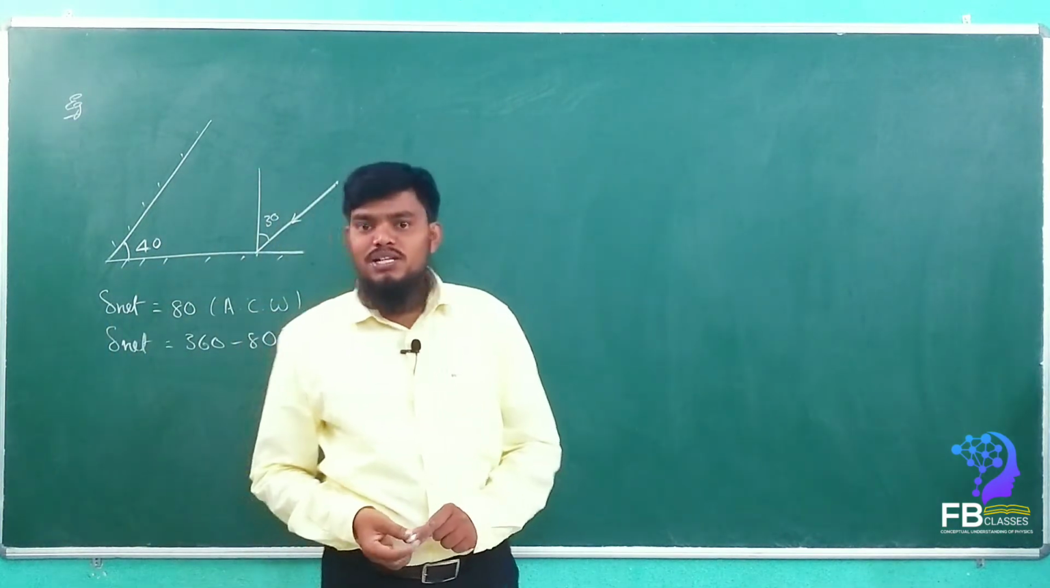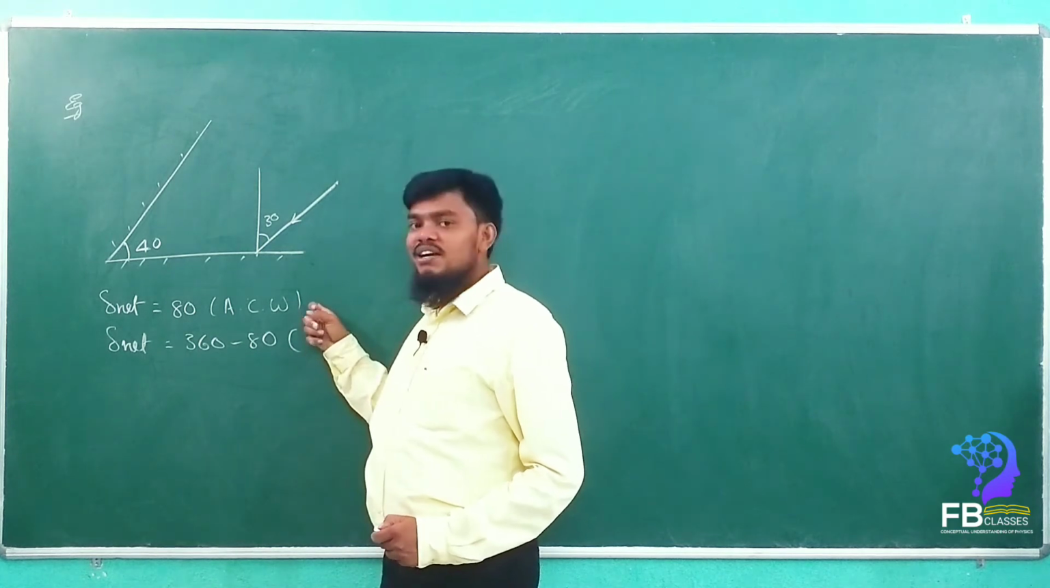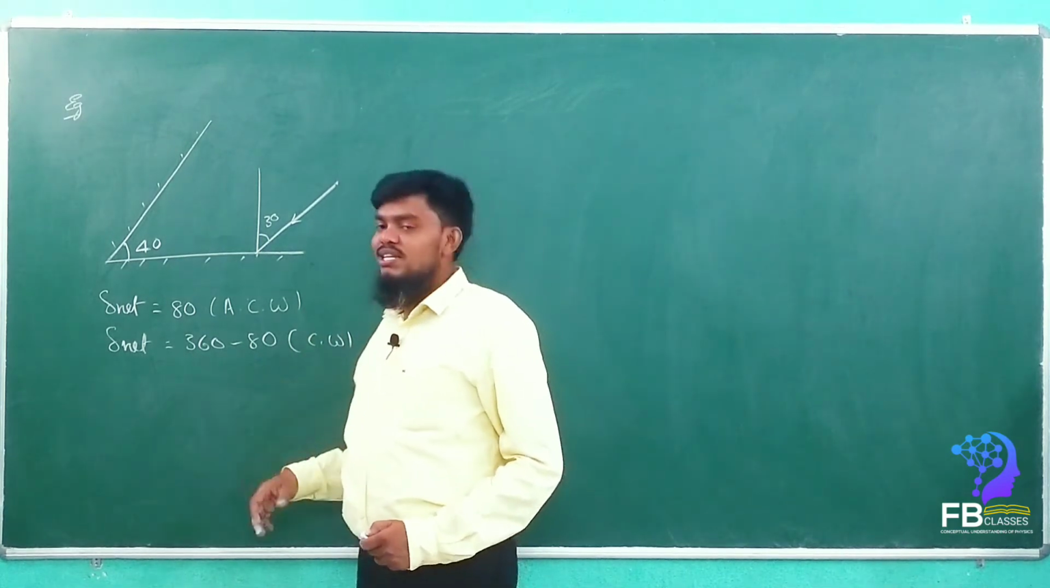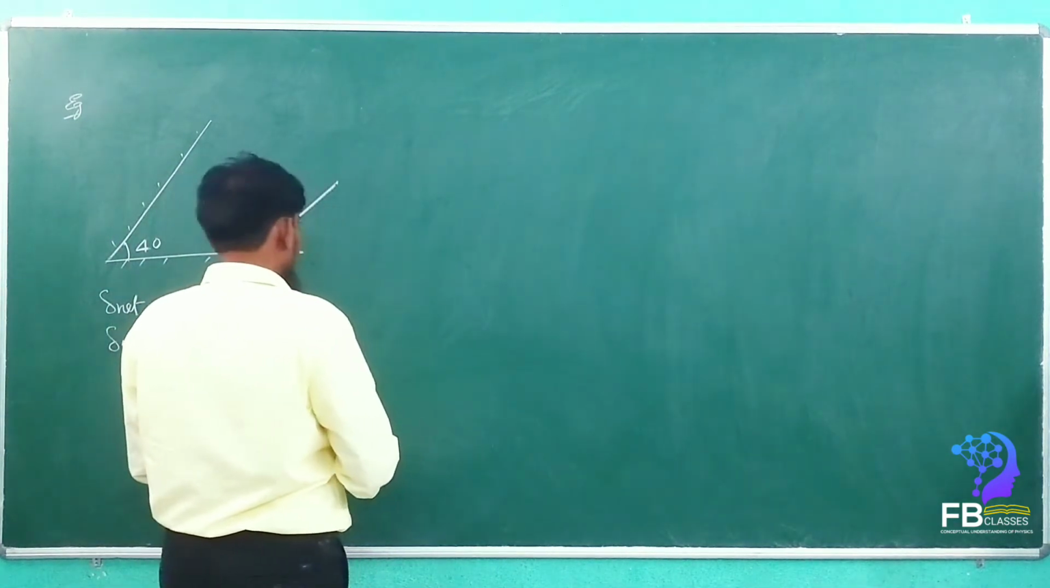Whatever he is going to ask, we can give the answer very immediately. Are you getting my point? Yes, sir. This is anti-clockwise, this is clockwise. 360 minus 80 is the clockwise. Got it? Another example, let me see.